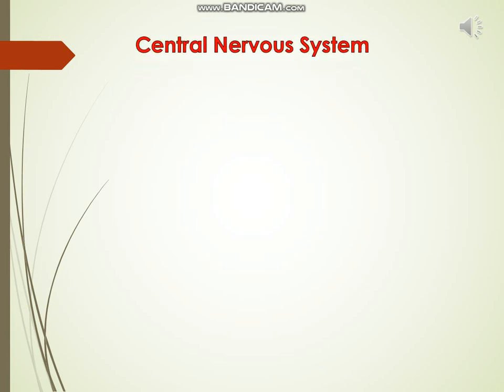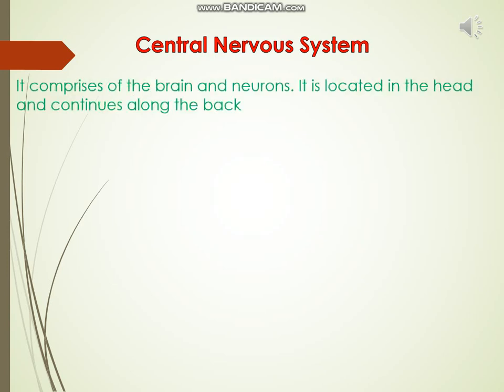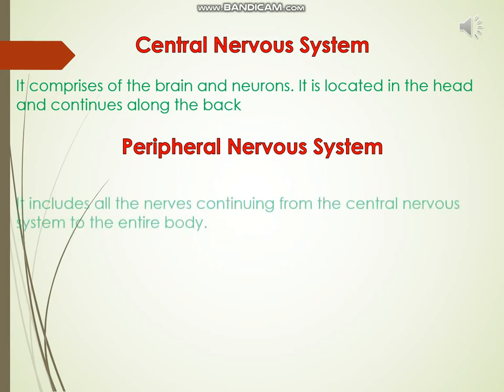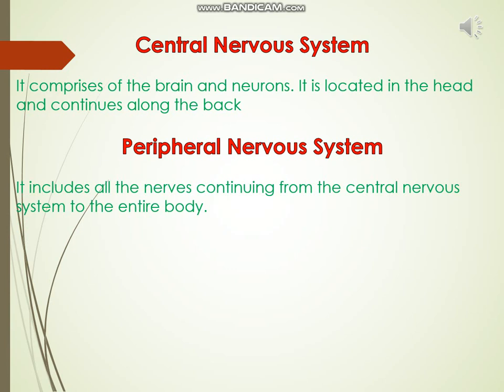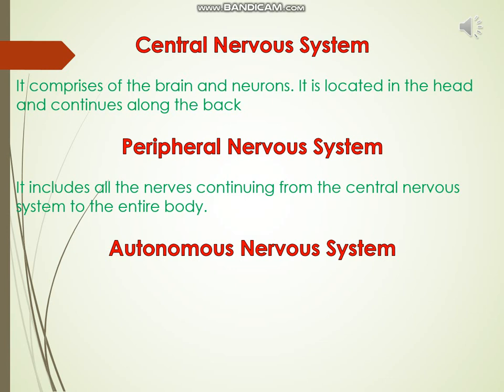Central nervous system. It comprises the brain and neurons. It is located in the head and continues along the back. Peripheral nervous system. It includes all the nerves connecting the central nervous system to the entire body. And the last one is the autonomic nervous system. It consists of sympathetic and parasympathetic nerves.